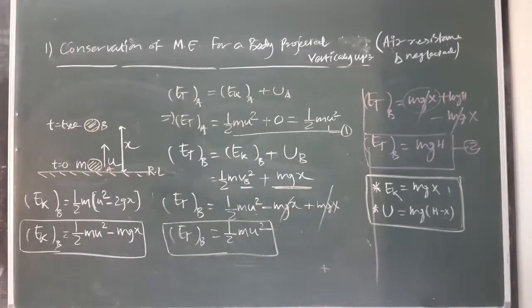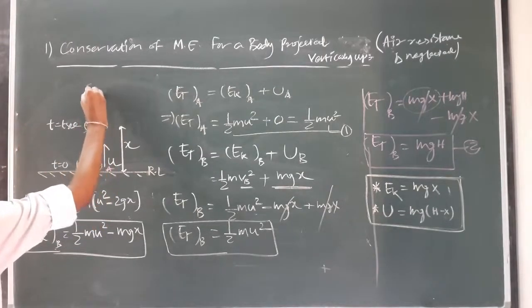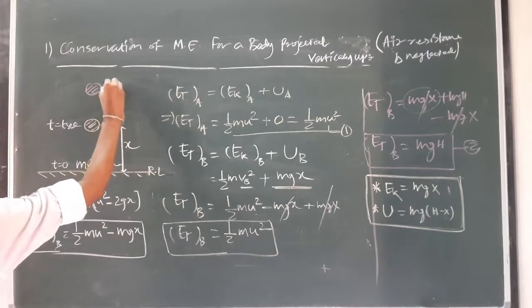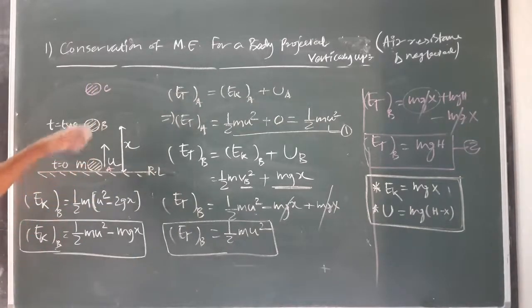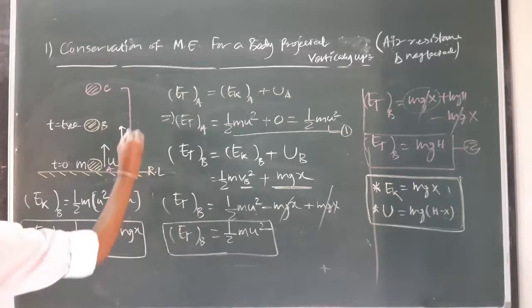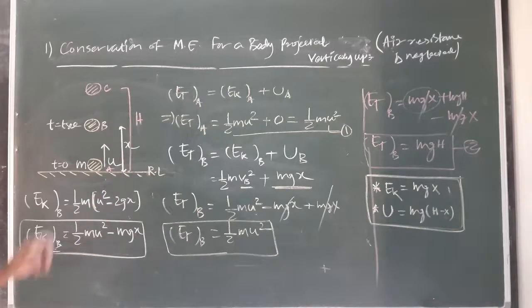Clear? Similarly, if we are taking a point C where the velocity becomes 0, or the maximum height attained by this block. Here let the height be h, and this is the maximum possible height that can be attained by this body which is projected vertically upward.